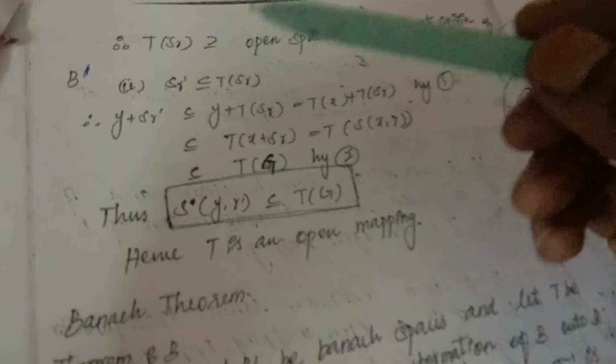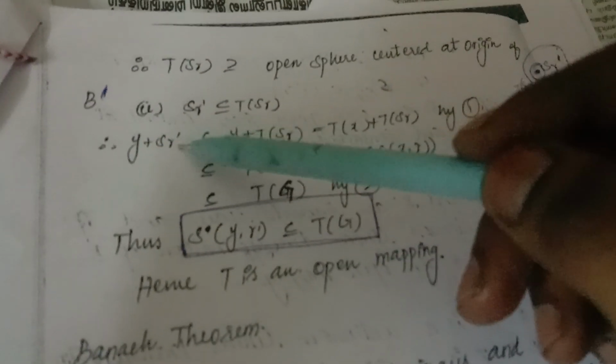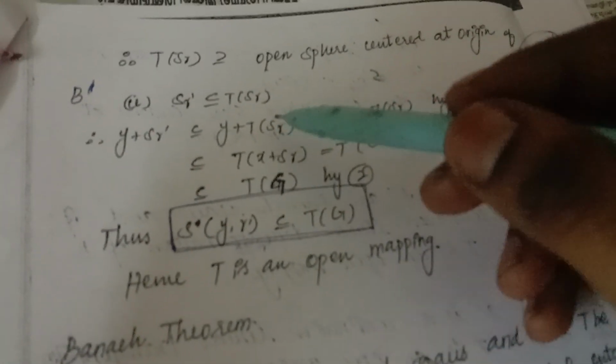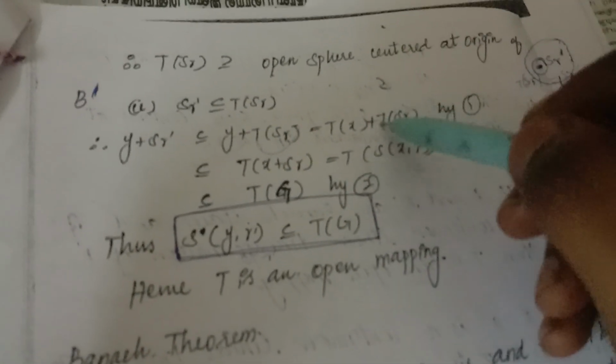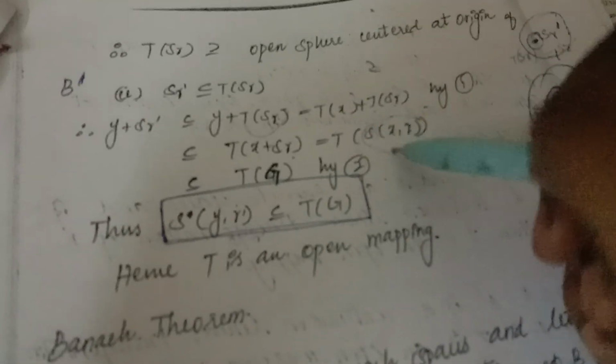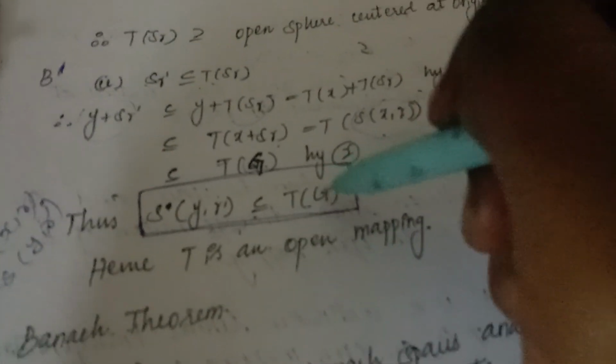Adding y on both sides, y plus SR dash is contained in y plus T of SR. Since y can be written as T of x, this is T of x plus T of SR, which is T of x plus SR. And x plus SR can be written as S of x comma r, which is contained in G. So y plus SR dash can be written as S of y comma r dash, which is contained in T of G.